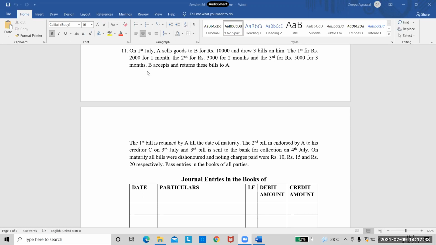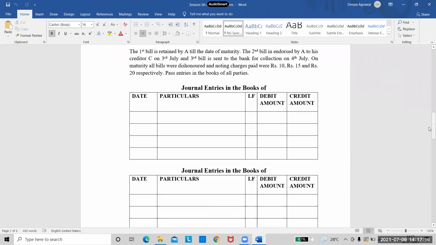The first bill for 2,000 for 1 month, second for 3,000 for 2 months, and the third for 5,000 for 3 months. B accepts and returns these bills to A. So till here we'll be writing 2 entries. One is for sale, one is for drawing the bills. Now look at the remaining question. The first bill is retained by A till the date of maturity. So no entry to be written there because A is retaining the first bill with himself.